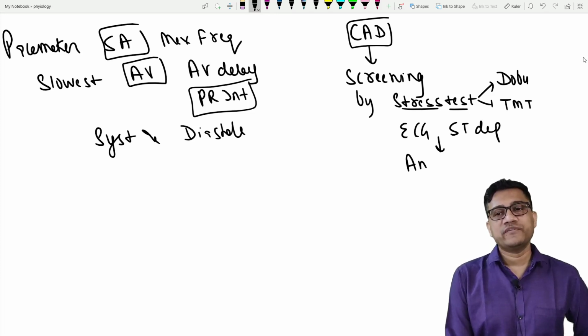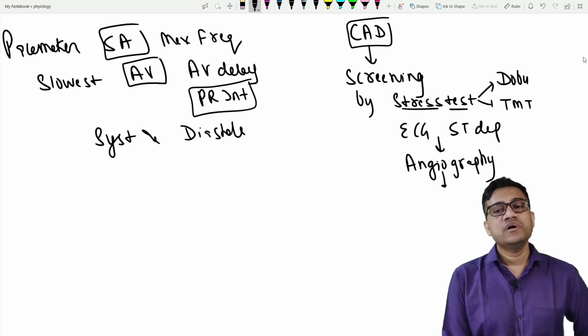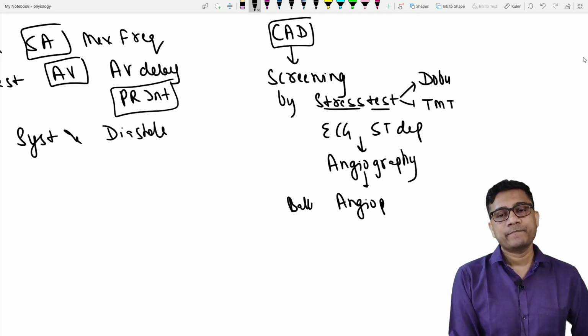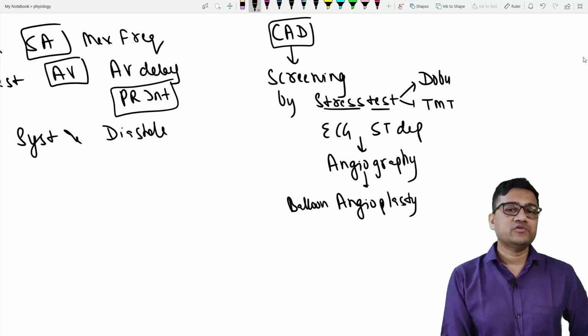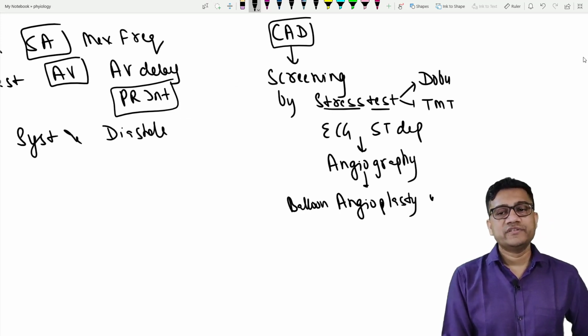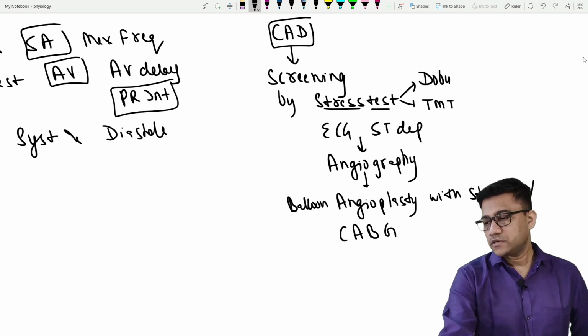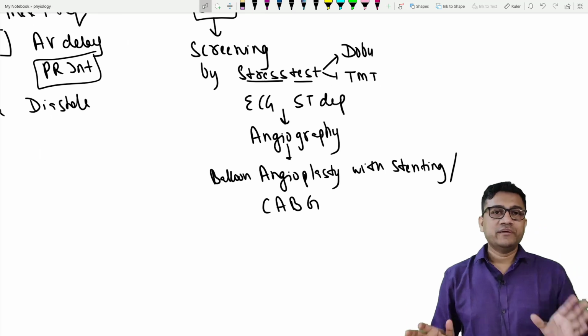Then what do you do? Confirmation with angiography. And after angiography, what do you do? Very easy. You do the angioplasty with stent. So balloon angioplasty with stenting. Plasty means repair. So we are repairing the vessel with a stent. And if there is a severe problem, we do bypass, CABG. Clear? So I think medicine is easy.